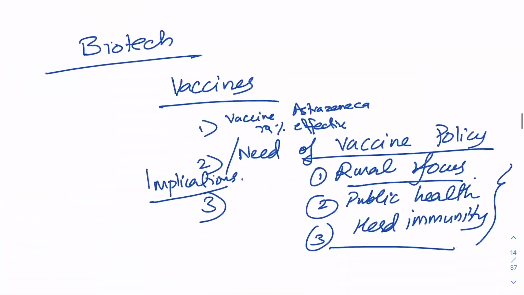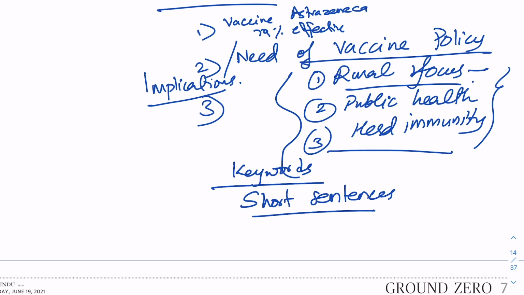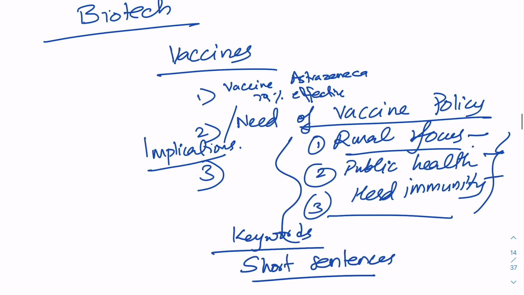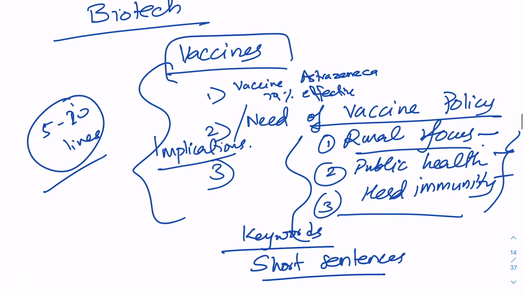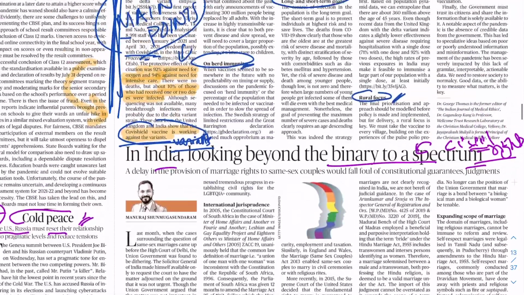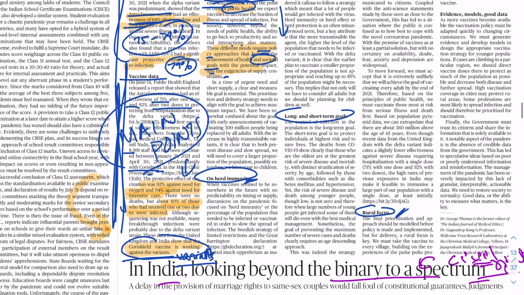In keywords, these are the keywords. We should note down in keywords, and we should note down in kind of short sentences, not very long. Okay, maybe one line for each. So that way, in only maximum 5 to 10 lines or 20 lines, we can have notes for vaccines, and later we can add more to it as more data comes in, but this way we are really making our whole study productive. I hope you are able to see how I am making my whole study productive.